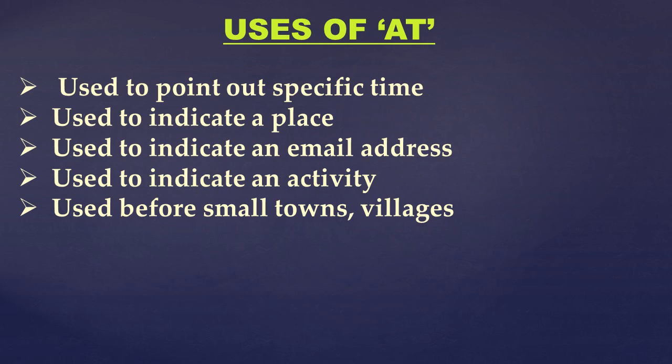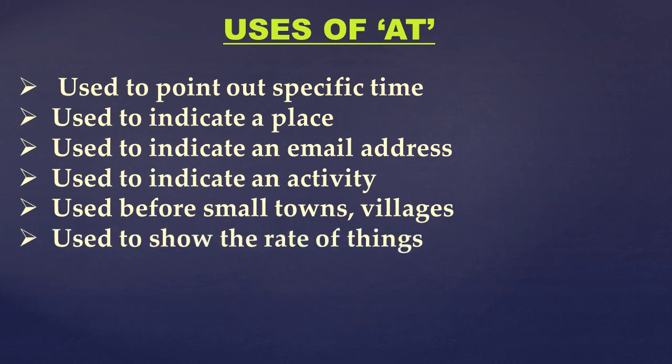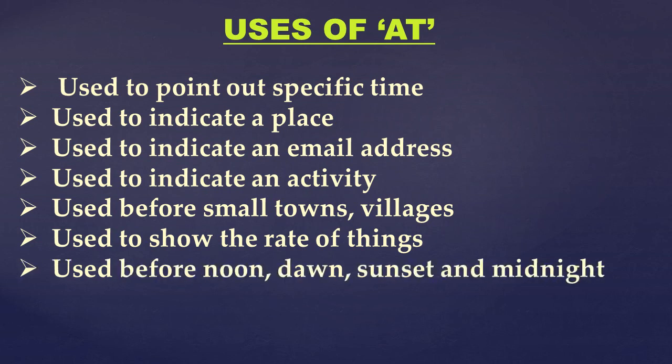That means in was used before the names of big cities and towns, whereas at is used before the names of small towns, villages, countries or provinces. Used to show the rate of things. The fruit seller is selling bananas at the cost of ₹6 per banana. Used before noon, dawn, sunset and midnight. So they were the uses of at.